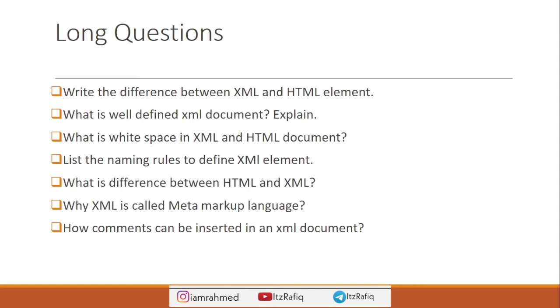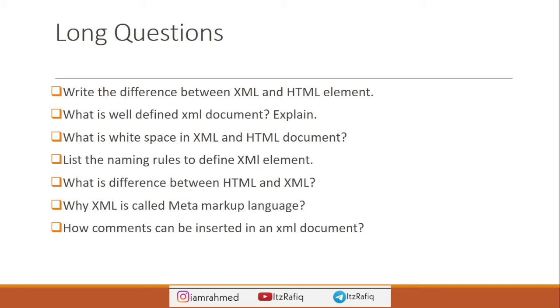When we give multiple spaces in HTML, it keeps only one space. But if we give multiple spaces in an XML document, they remain the same. This is the difference of white spaces between XML and HTML. You can see it properly in your book, page number 97 only.